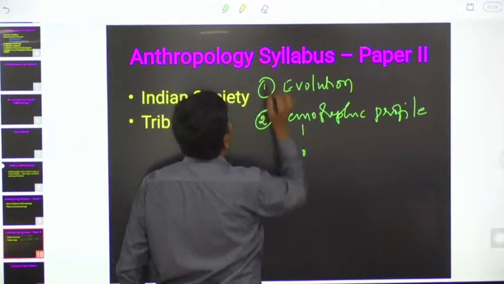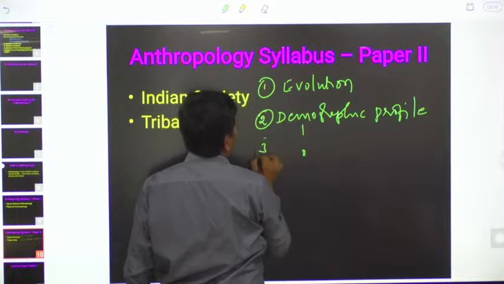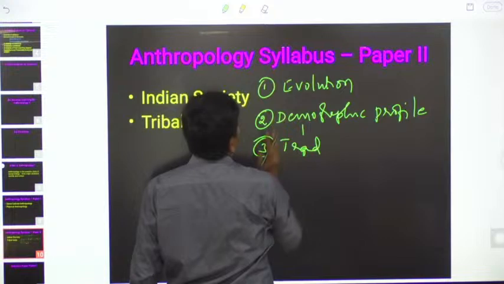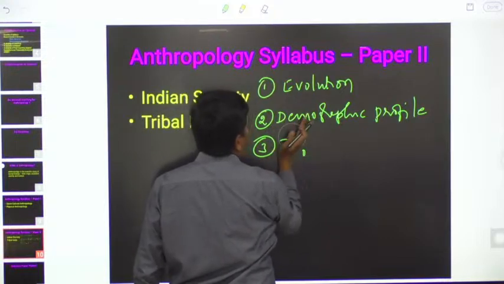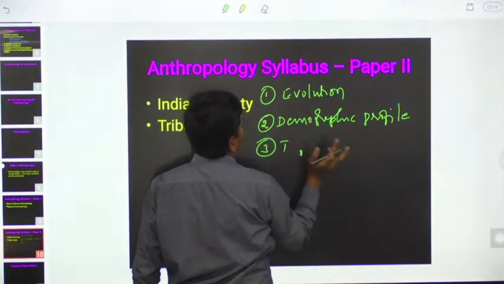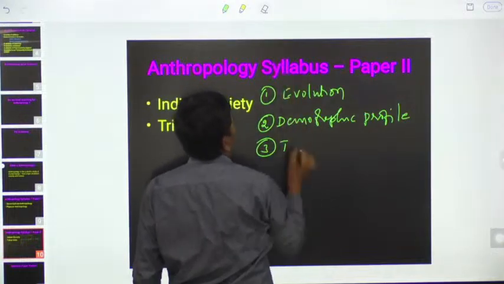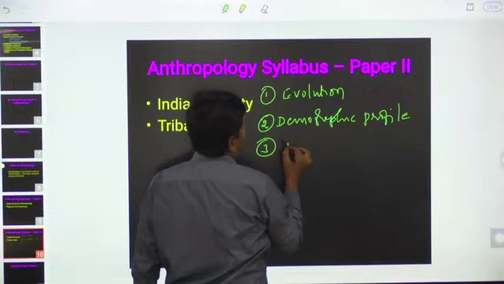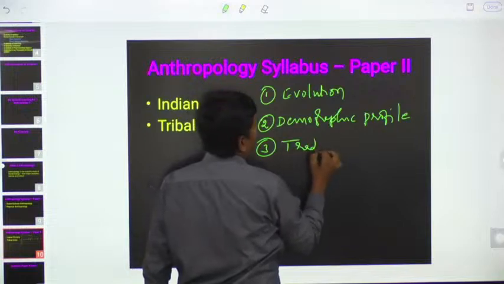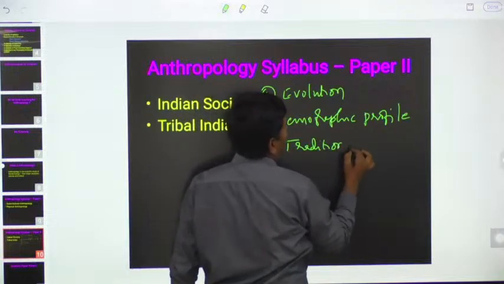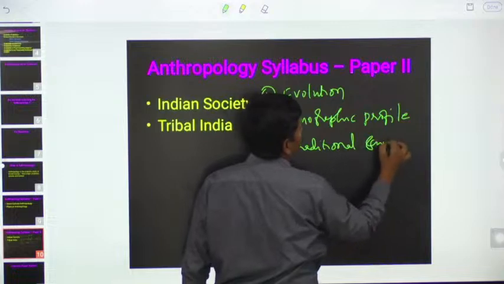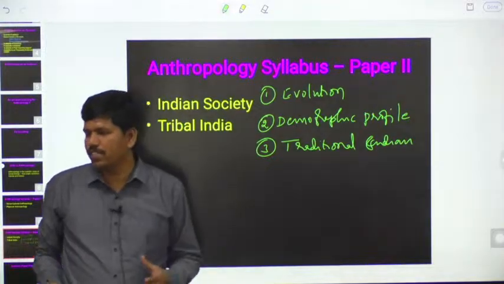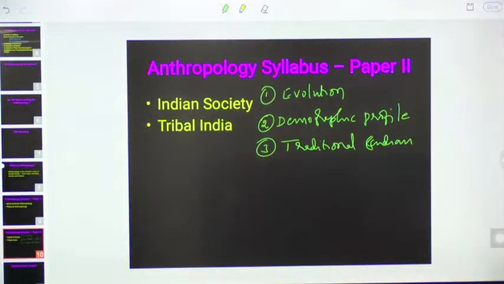Third chapter deals with traditional Indian society. To be precise, here we will study traditional Indian philosophy. Traditional Indian society means Hindu society.